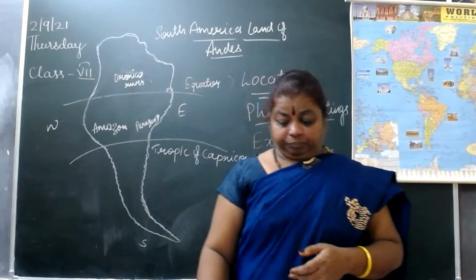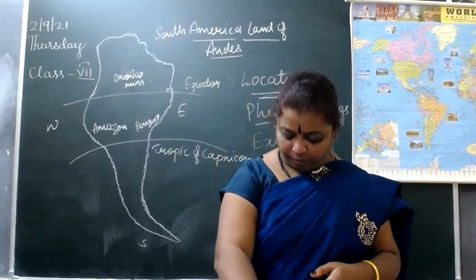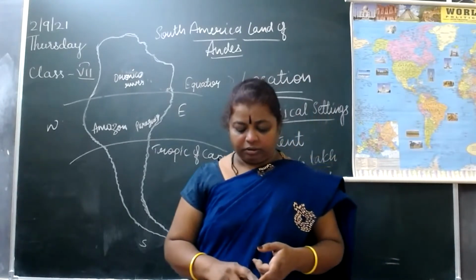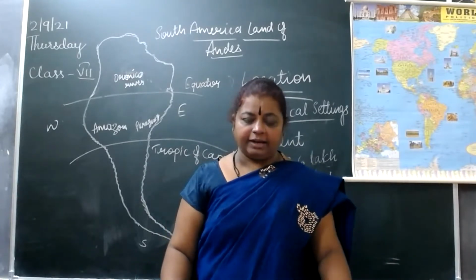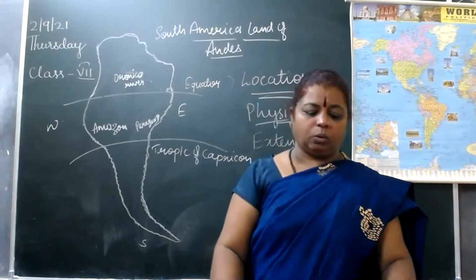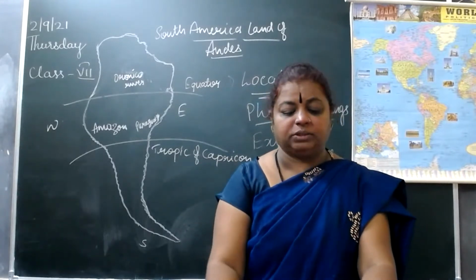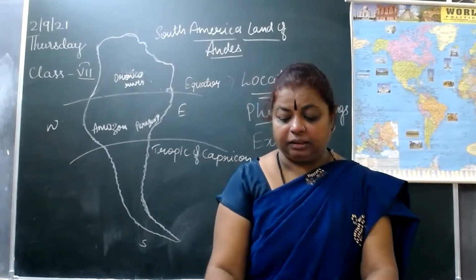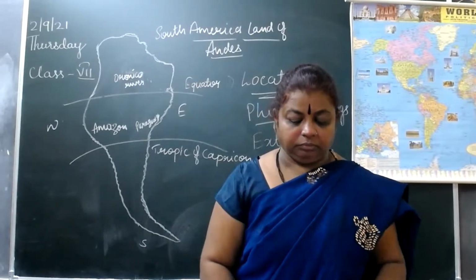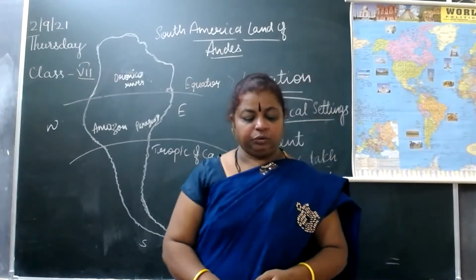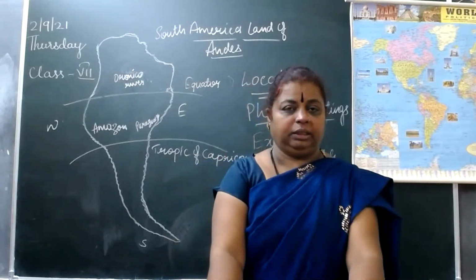The physical features of South America are the Andes Mountains, the Eastern Highlands, the Central Lowlands, and the Western Coastal Plains. These are the things we can see there.